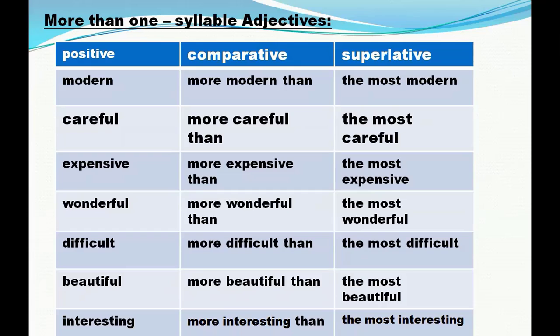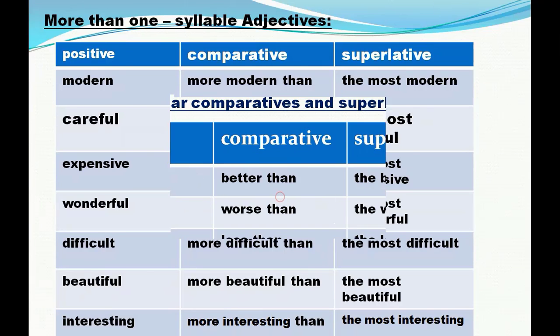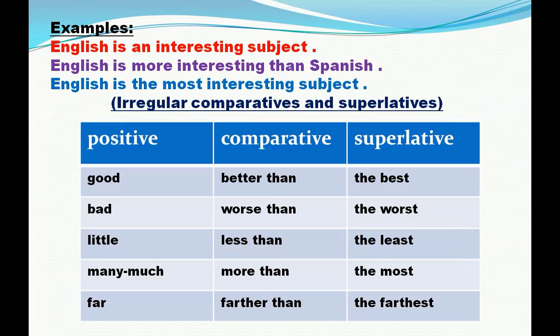Interesting. In comparative, it will be more interesting than or less interesting than. In superlative, it will be the most interesting or the least interesting. For example, English is an interesting subject. In comparative, we can see English is more interesting than Spanish. Here we put more before the adjective and we put than after it. Or I can say Spanish is less interesting than English.